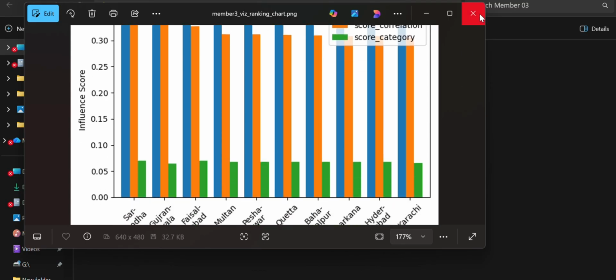To conclude the project, I would say our weighted analysis proves that inflation propagation is structural, not random. These identified hubs are the critical points for monitoring national price dynamics.